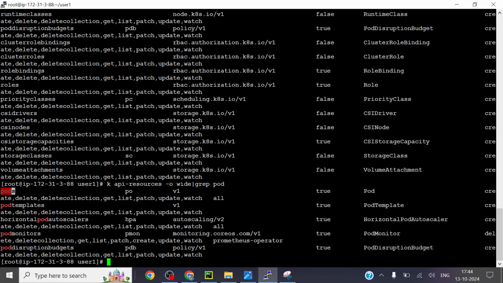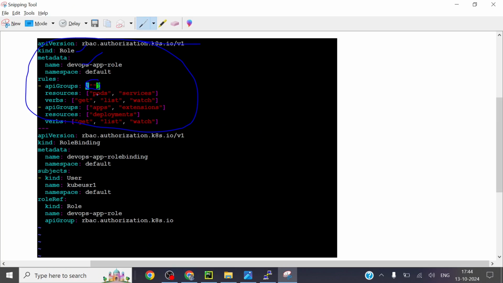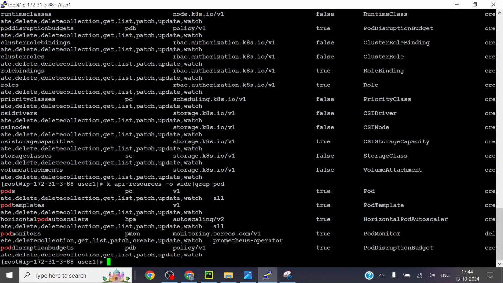A lot of resources are there, so you can refer to this command. Exactly, I am going to allow the user for this resource get, list and watch only, and also deployments get, list and watch only. So what are the API groups? They are nothing but these groups, right?